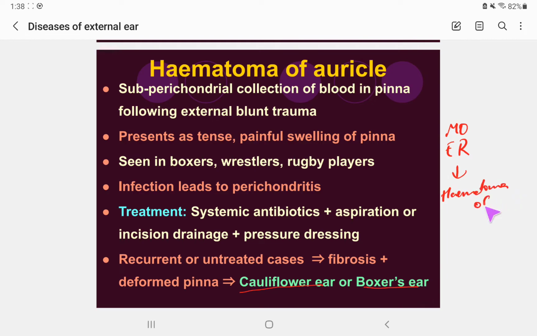hematoma of the pinna, we have to do it ASAP, stat: incision and drainage with systemic antibiotics and pressure dressing with gauze. So yeah, that's about it.